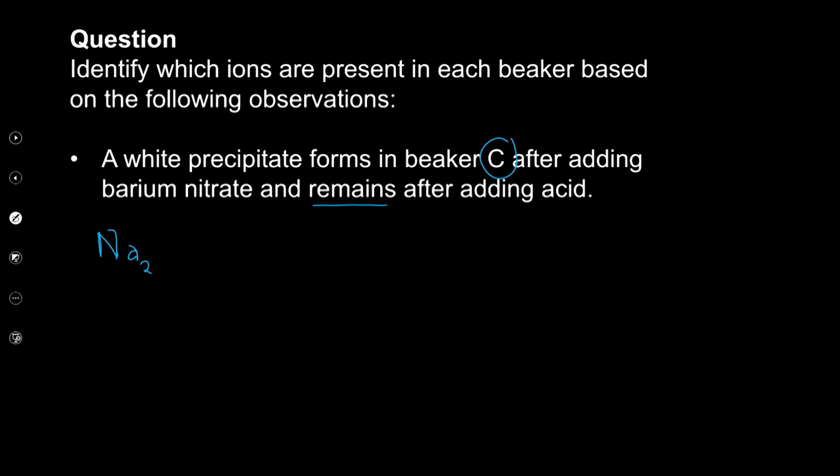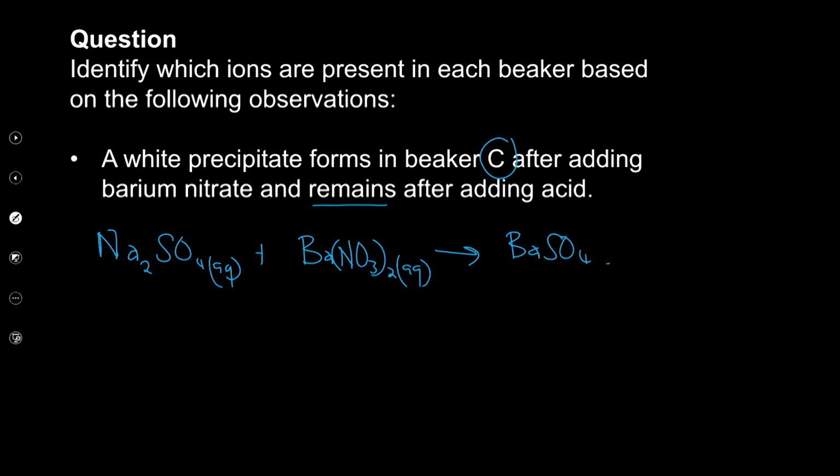So if it's a sulfate, we have that salt, plus we added barium nitrate to it, aqueous. What did it give us? It gave us barium sulfate, BaSO4, solid, which is the precipitate here. That's white in color, plus what did we have here? We also have sodium nitrate as the other substance, right?